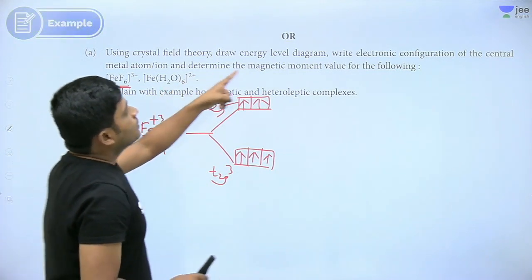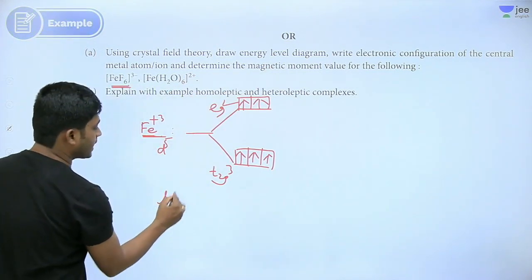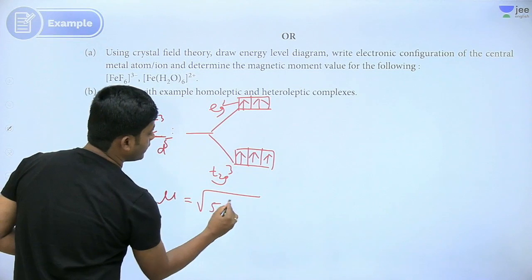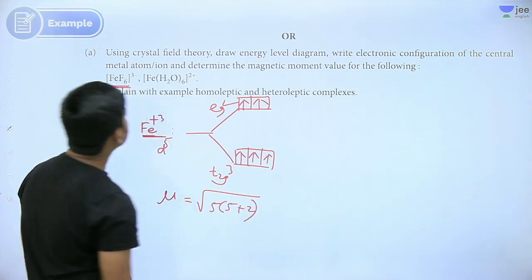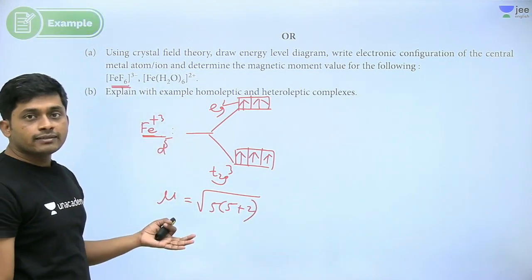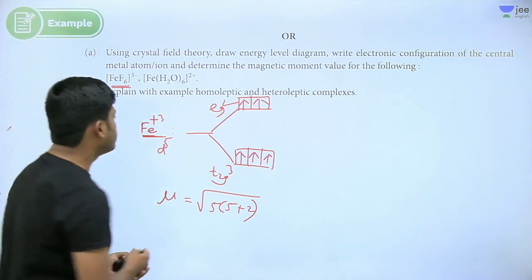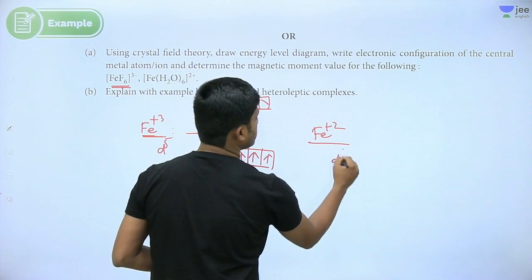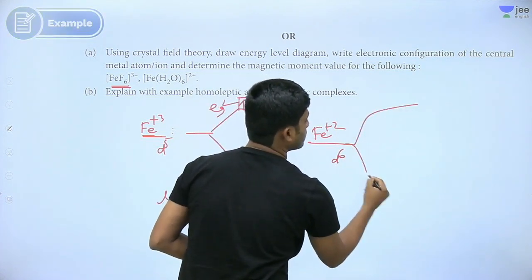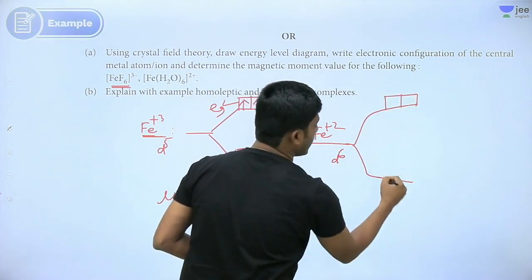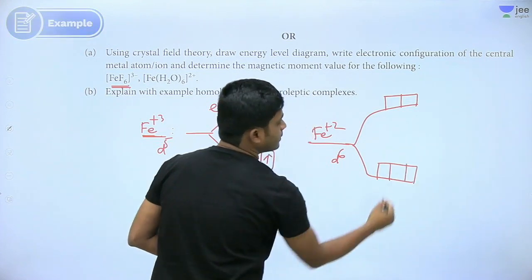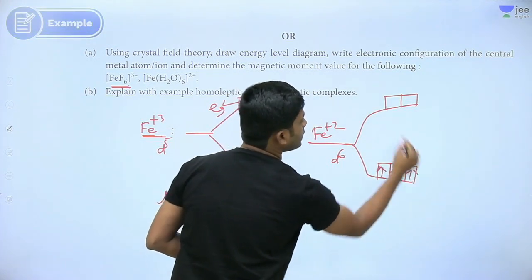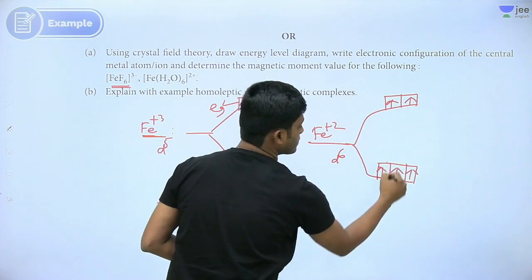Now what is its magnetic moment? Magnetic moment is root 5 into 5 plus 2. Iron plus 2 is there. Iron plus 2 means d6. So that is d6. This is t2g and eg, right? 1, 2, 3, 4, 5, 6.